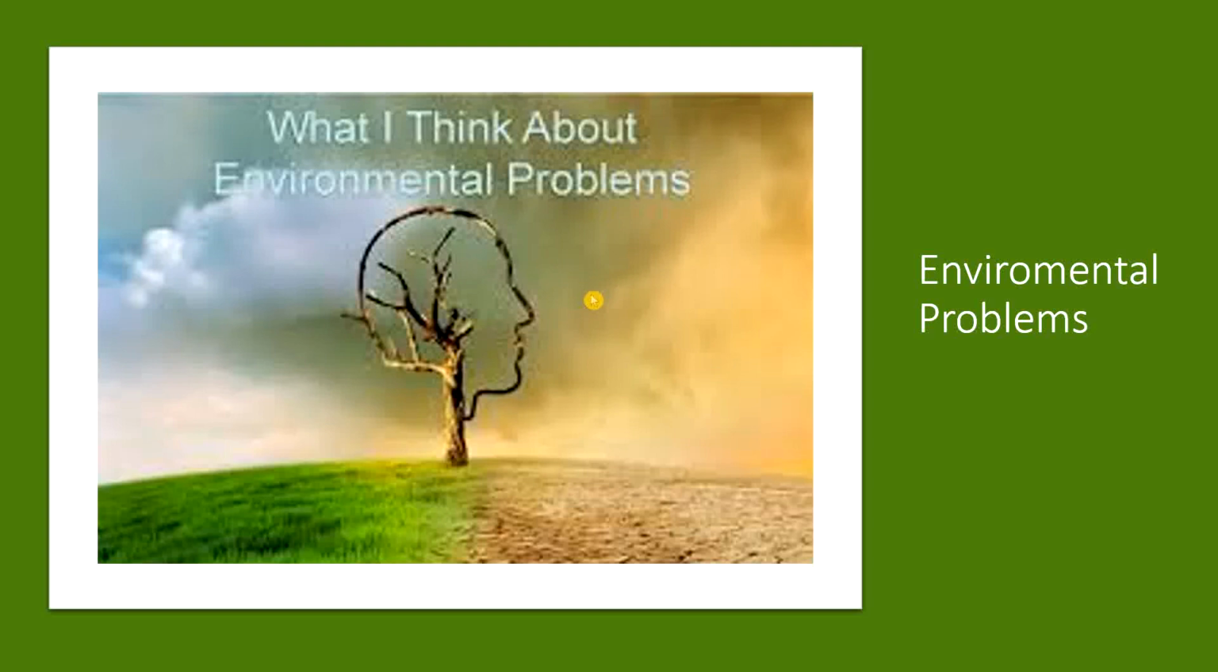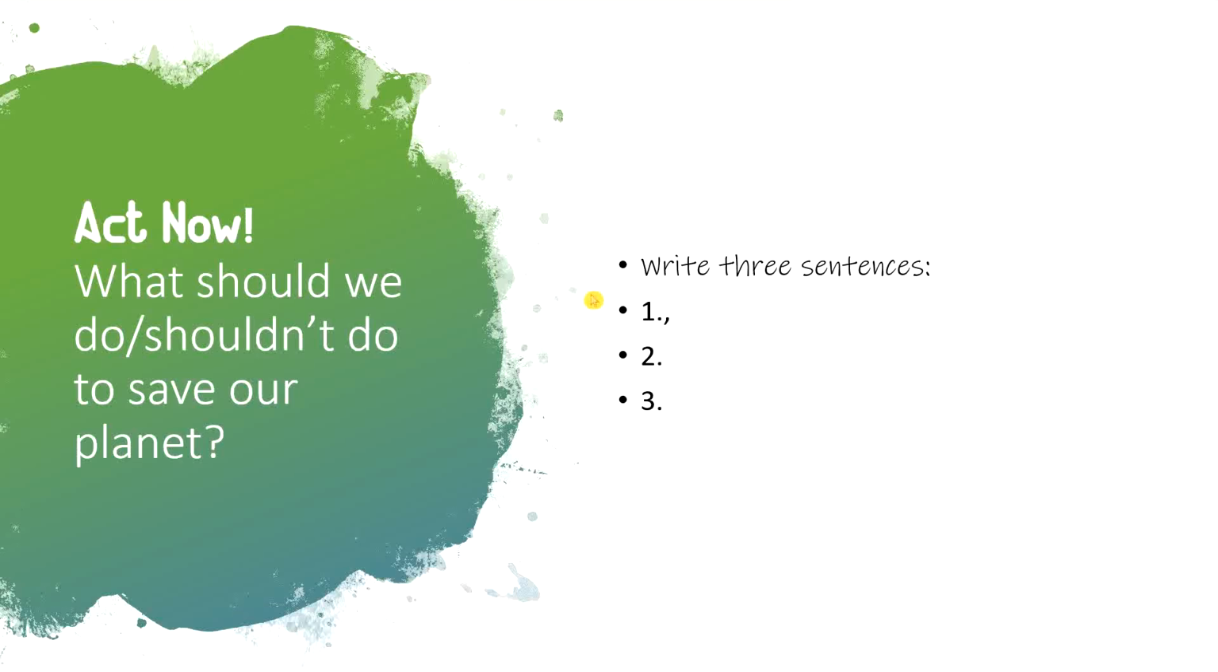So we are about to finish. What I think about the environment. What do you think about the environment? I want you to have your ideas about the environment. Do you have any solutions? What's your reaction to certain things? So I want you to write 3 sentences. What should we do or shouldn't do to save our planet? Write 3 sentences, the first one, the second, and third. It will be better if you can write it in the form of a paragraph. That will be very nice if you can do that. And again, I'm going to post a place where you can do all these things.